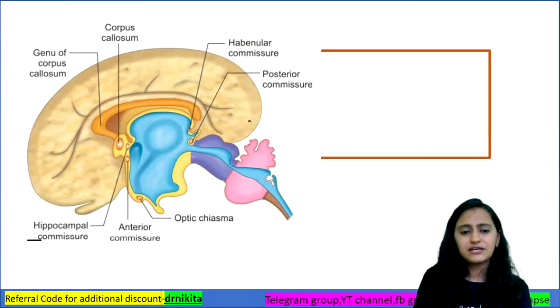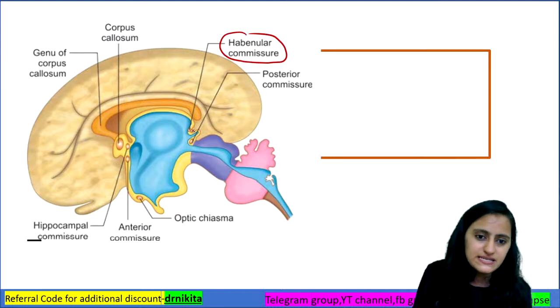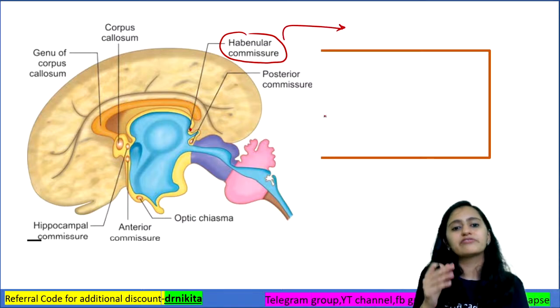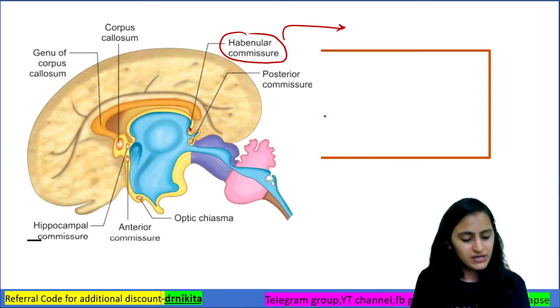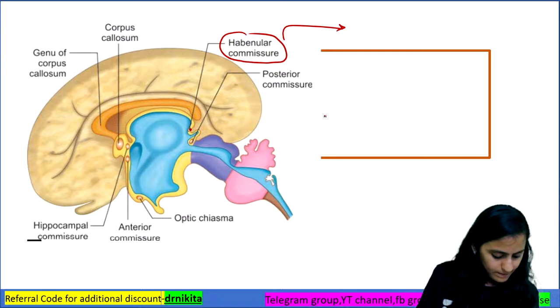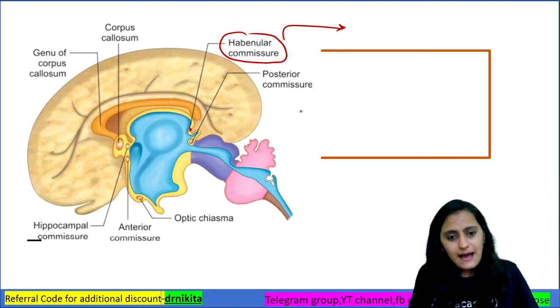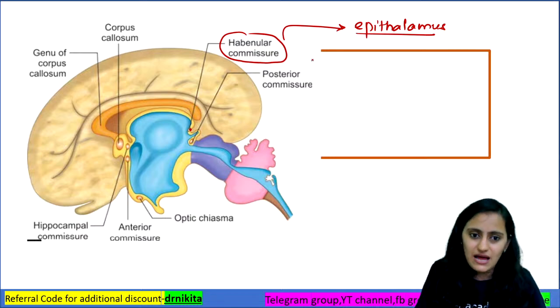Now, if I ask you a question here, if you see this sagittal section of the brain, we see habenular commissure here, right? We see this habenular commissure here. So, habenular commissure, is it a part of thalamus, hypothalamus, epithalamus, subthalamus, metathalamus? Habenular commissure is a part of absolutely right. It is a part of epithalamus. So remember that habenular commissure is a part of epithalamus.